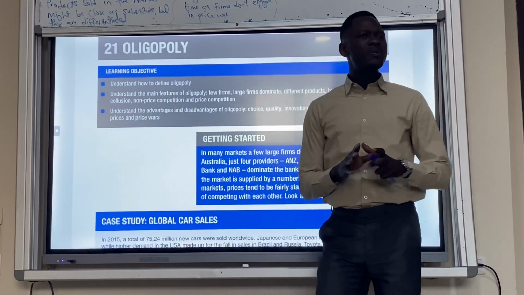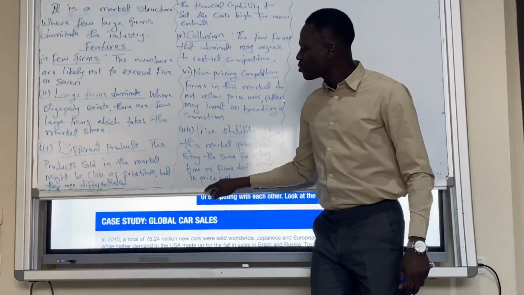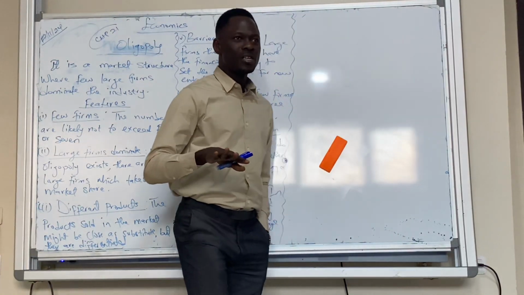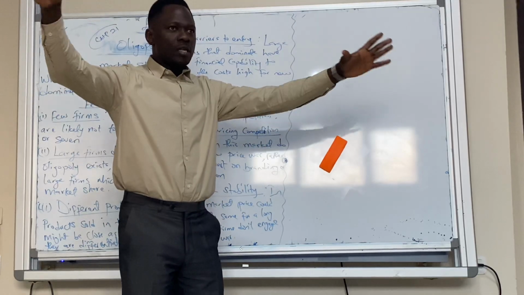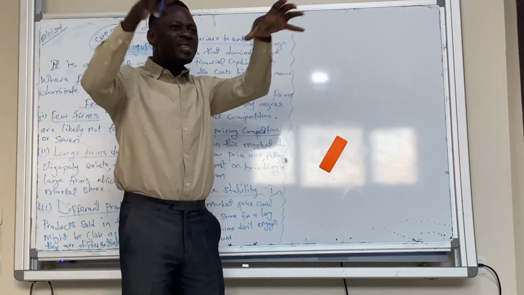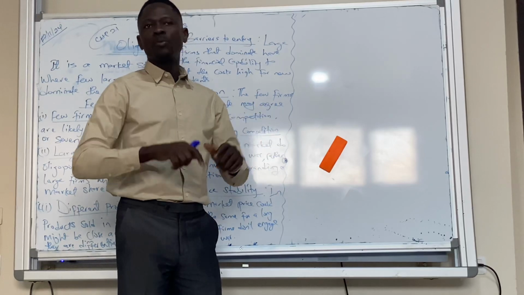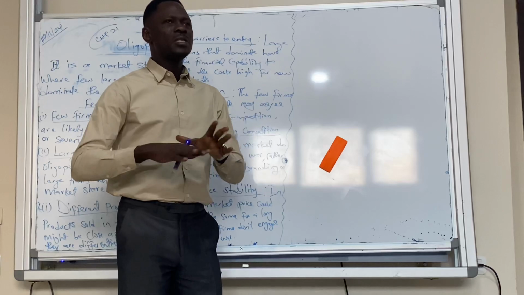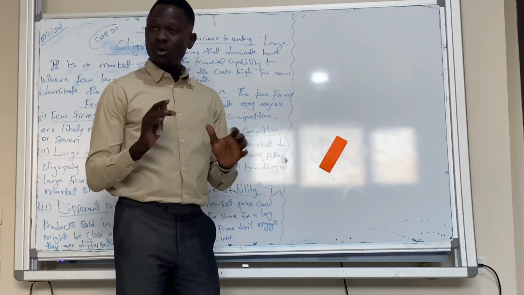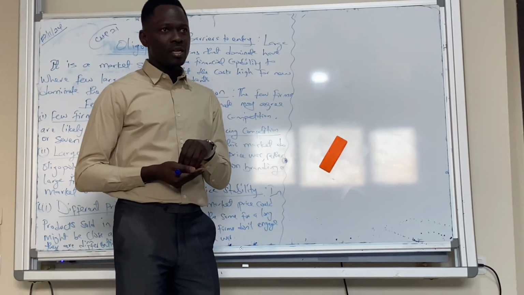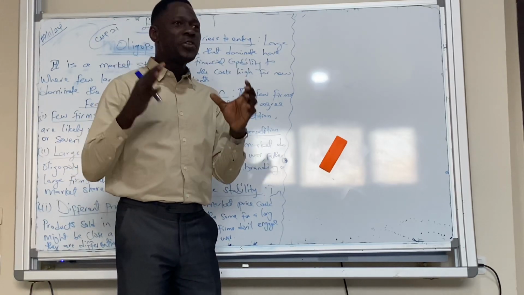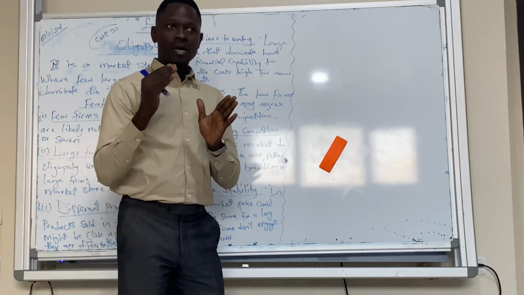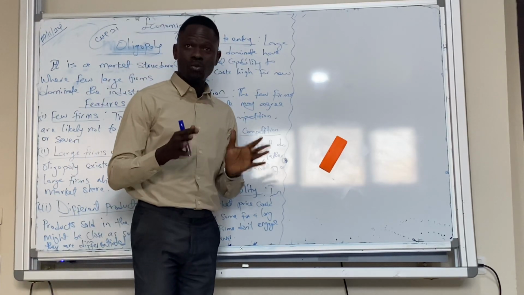And when we talk about Oligopoly, we're simply talking about a market structure where you have few large firms dominating that industry. It's in the industry, like the educational industry. When you have few large firms dominating the educational industry, then we can call it oligopoly. So most of the time, oligopoly is always like maybe 4, 5, 6 firms dominating, and they are large. That's why we call them oligopoly. Do you understand what oligopoly is here? Yes. A market structure where you have few large firms dominating the industry. Remember, an industry is the same as the market. I think we understand that, right?